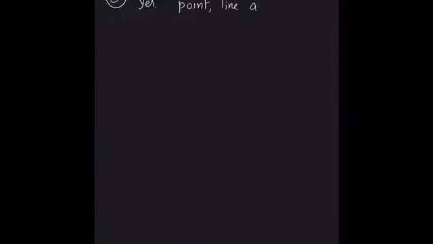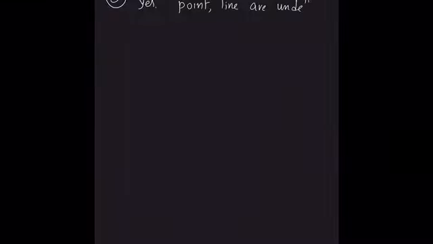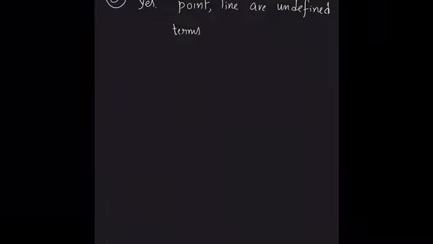Consider two postulates given below. One is, given any two distinct points A and B, there exists a third point C which is in between A and B. Another one, there exist three points that are not on the same line. Do these two postulates contain undefined terms? Yes. Both point and line are undefined terms. This is the answer for the first one.